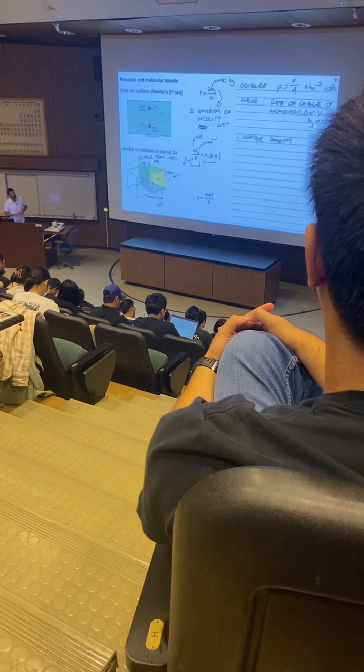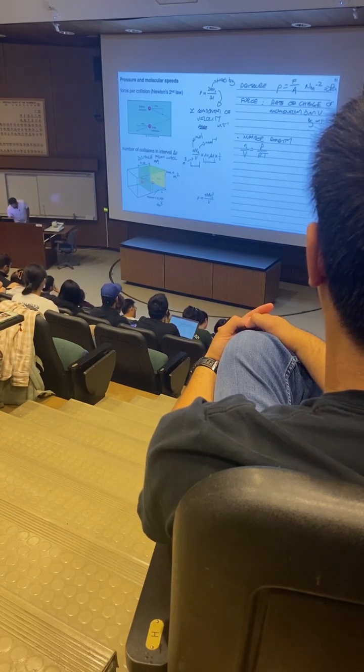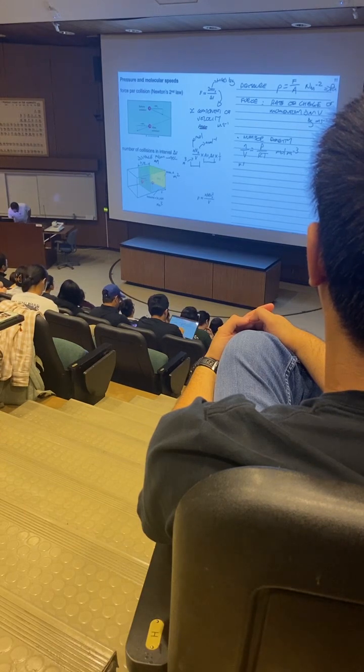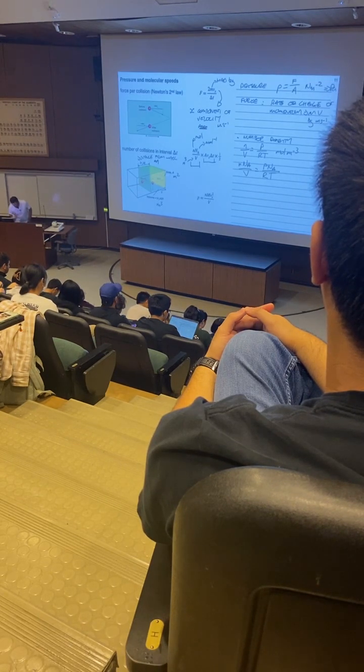How can we calculate the number of molecules per unit volume? Well, the best way to start with that is to use the ideal gas law and say that the number of moles of substance per unit volume is equal to P, the pressure, divided by R, the gas constant, multiplied by the temperature. And that's going to give me a concentration in moles per cubic meter. n over V, moles per cubic meter. If I multiply throughout by Avogadro's number, n times NA divided by the volume is going to be equal to the pressure times Avogadro's number divided by the gas constant times the temperature.